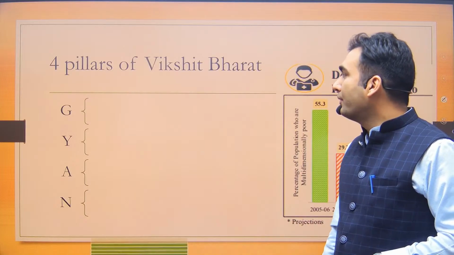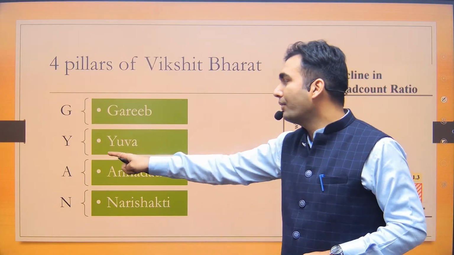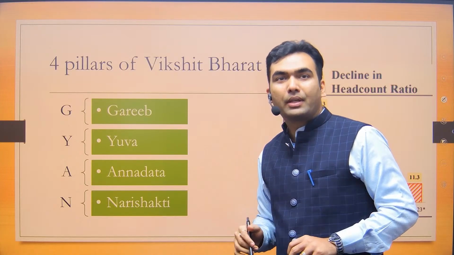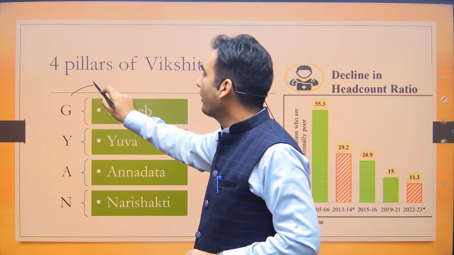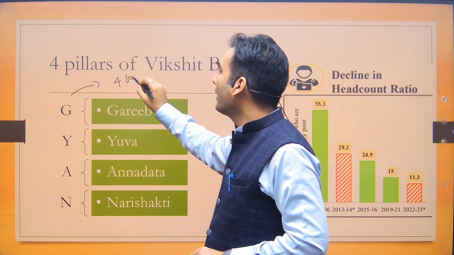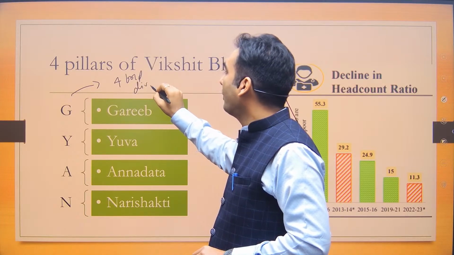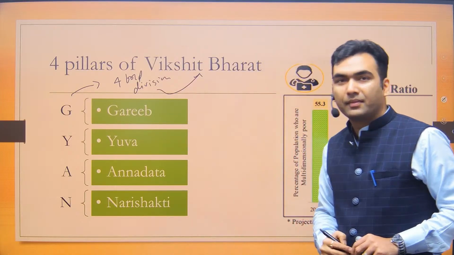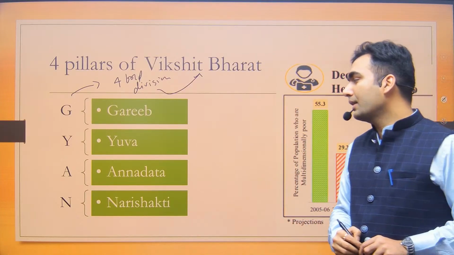Okay. G for Garib, Y for Yuva, A for Annadata, N is for Nari Shakti. So GYAN is the new, in the words of our Prime Minister, GYAN caste is the new fourfold caste division of Viksit Bharat. Garib, Yuva, Annadata, Nari Shakti.